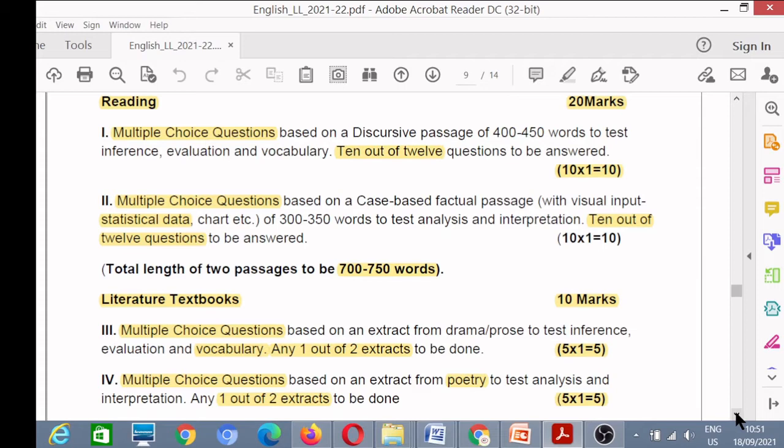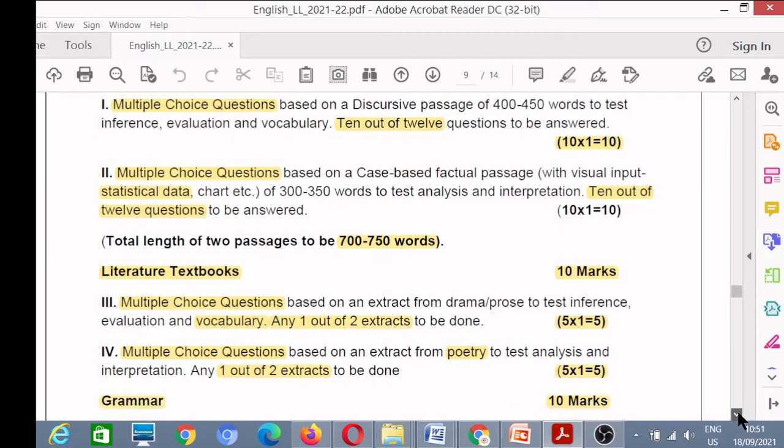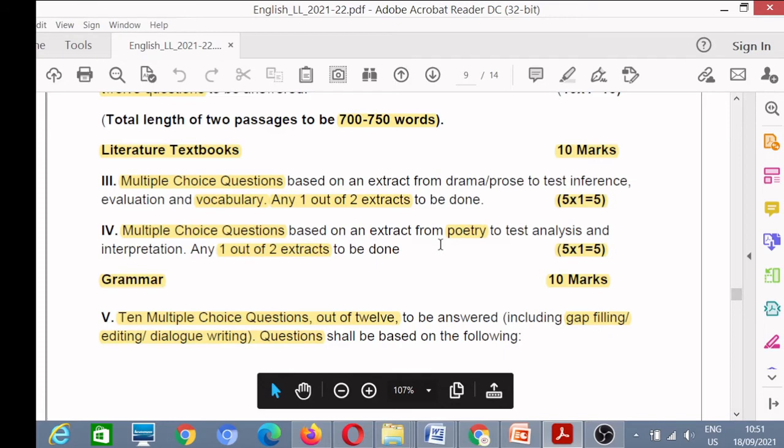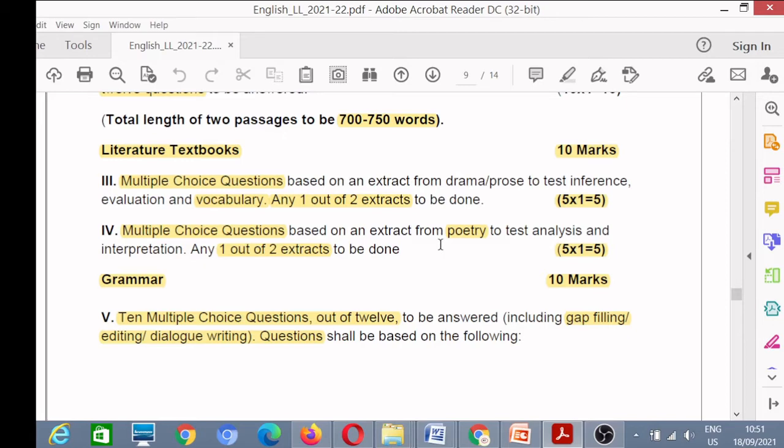Now we will move to literature textbooks. Here you will get an extract and you will have to answer 5 questions based on the extract. Each question will have 1 mark, so 5 multiplied by 1, 5 marks. This extract will be from the prose or drama section. Then we have another extract from poetry, that means from poems. Again we will have 5 questions of 1 mark each, 5 multiplied by 1, 5.